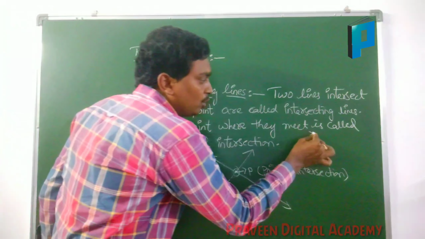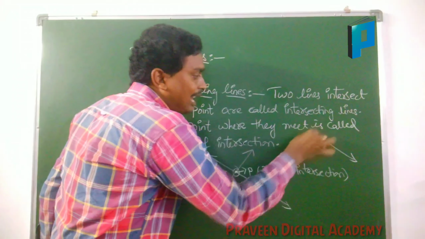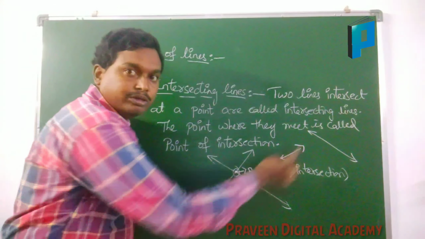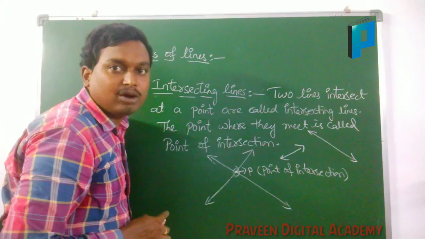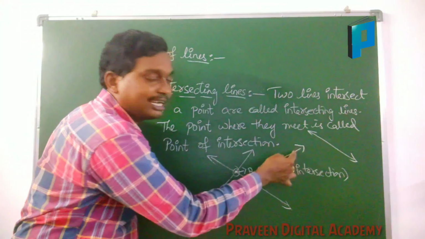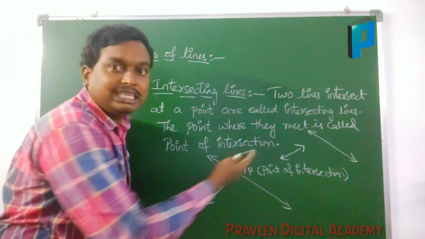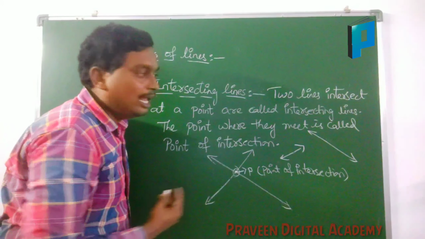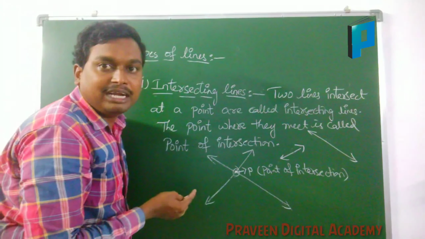You may have two lines like this also. If you are having a line like this, one line will have like this also. These two we will also call intersecting lines. Why? Even though they are not intersecting, why are we calling both lines intersecting lines? We know that a line does not have a definite length.